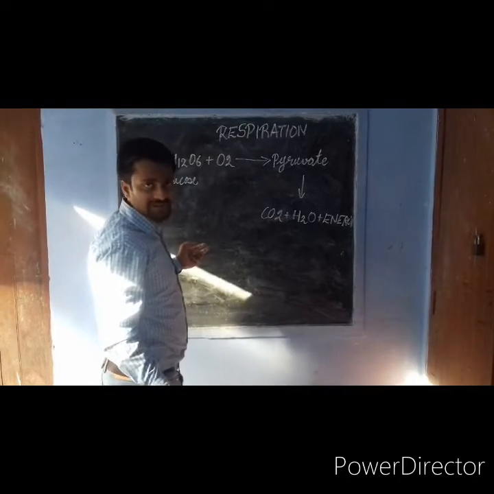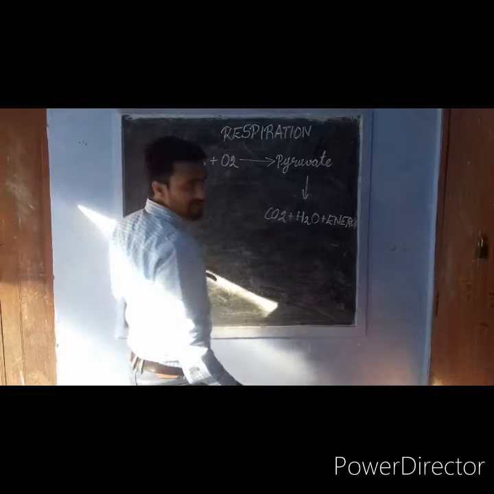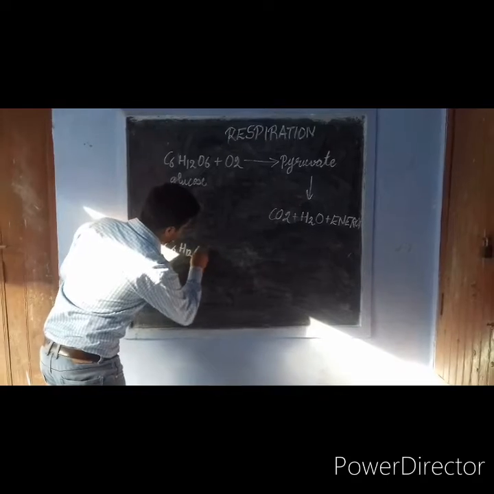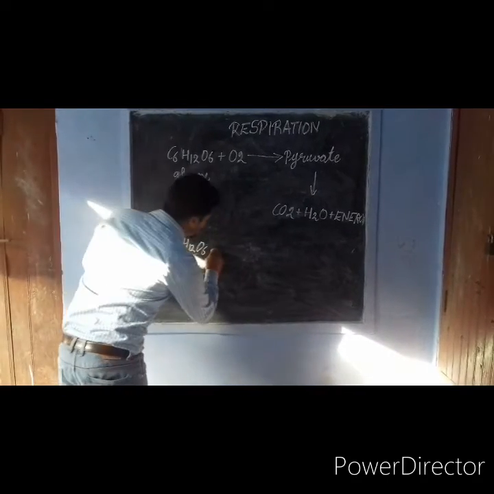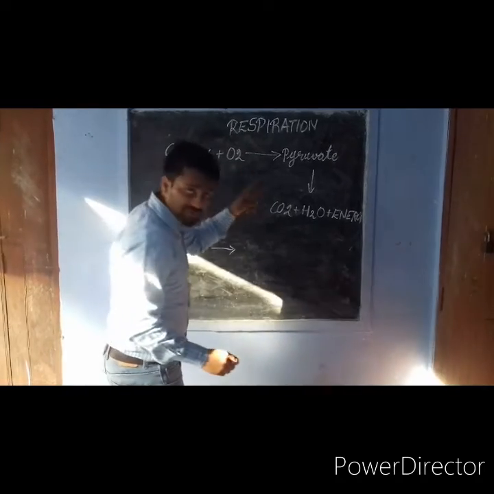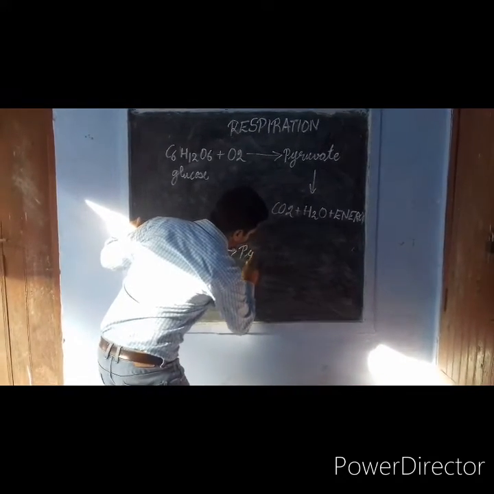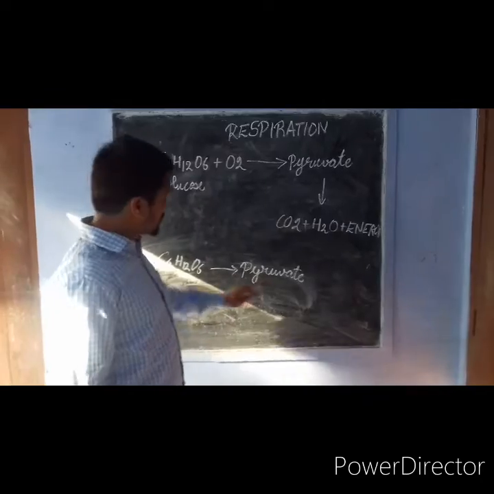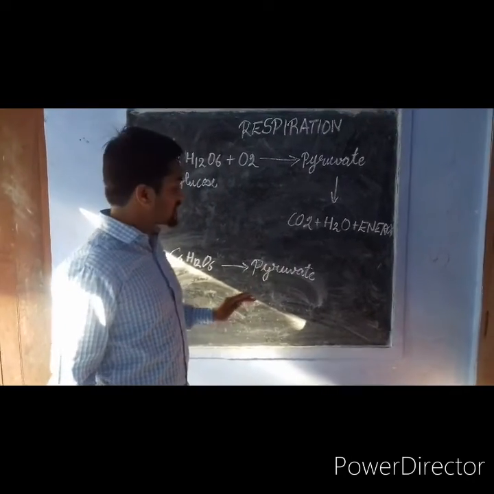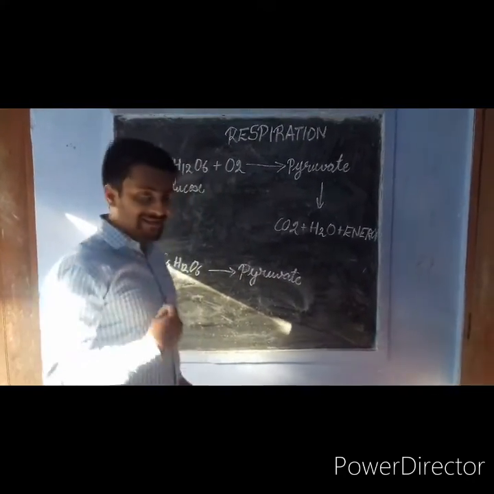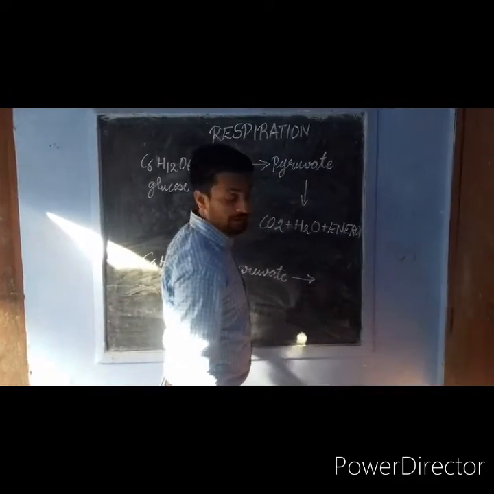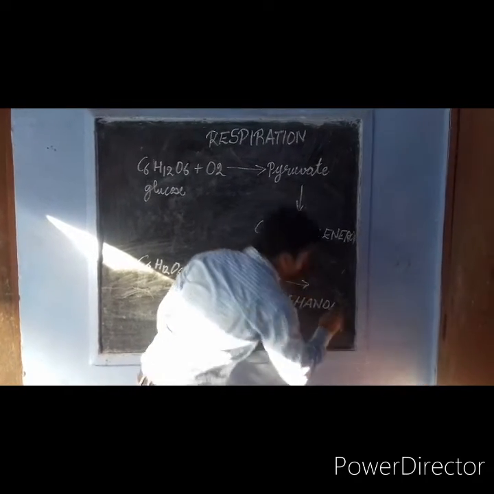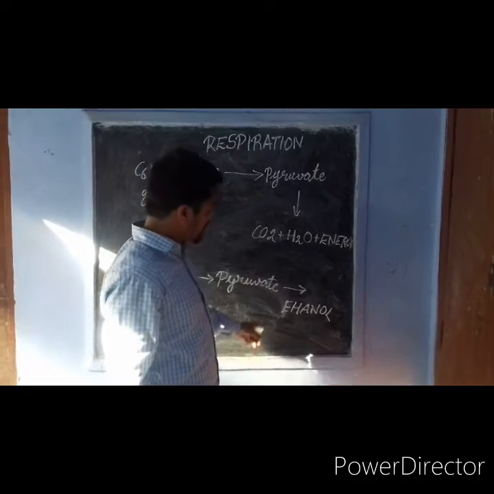Now what happens in anaerobic respiration? In anaerobic respiration, what happens is this C6H12O6. Since there is no oxygen, the intermediate compound is formed, which is the same, that is the pyruvate or pyruvic acid. Now this pyruvate, in anaerobic respiration, either gets converted into ethanol, or lactic acid, which takes place